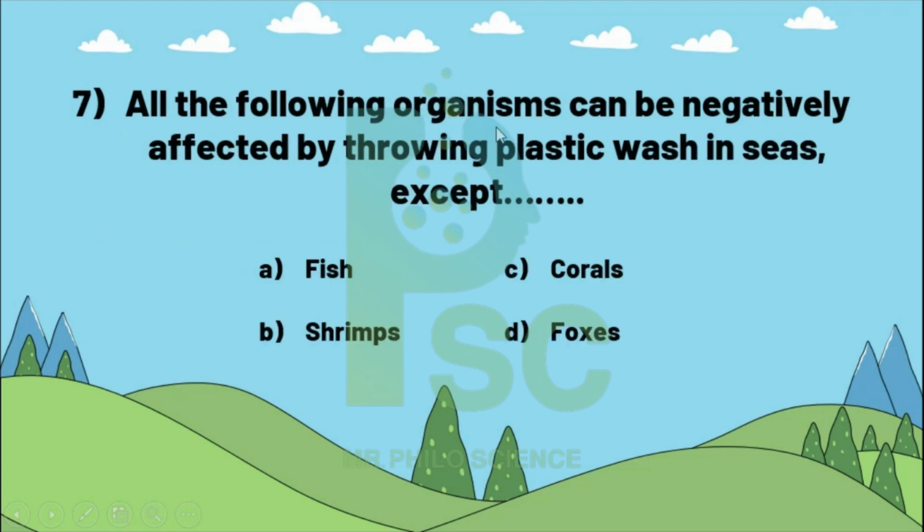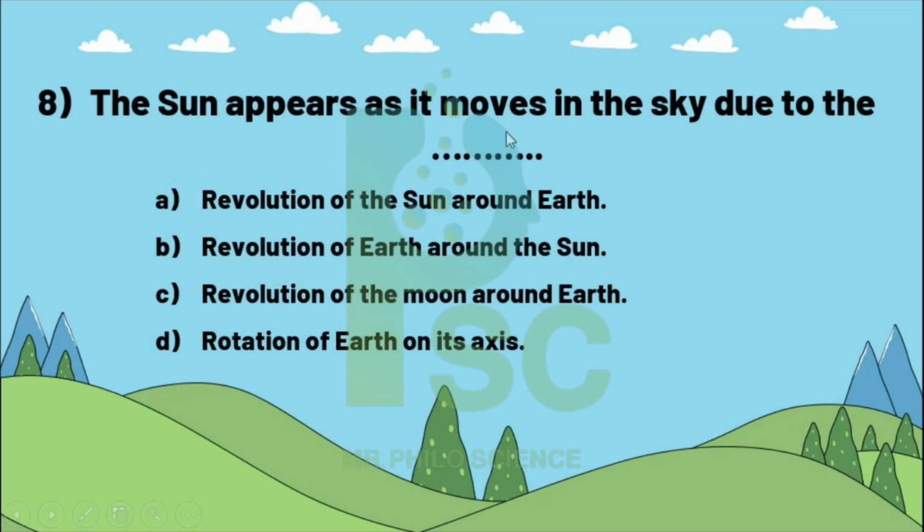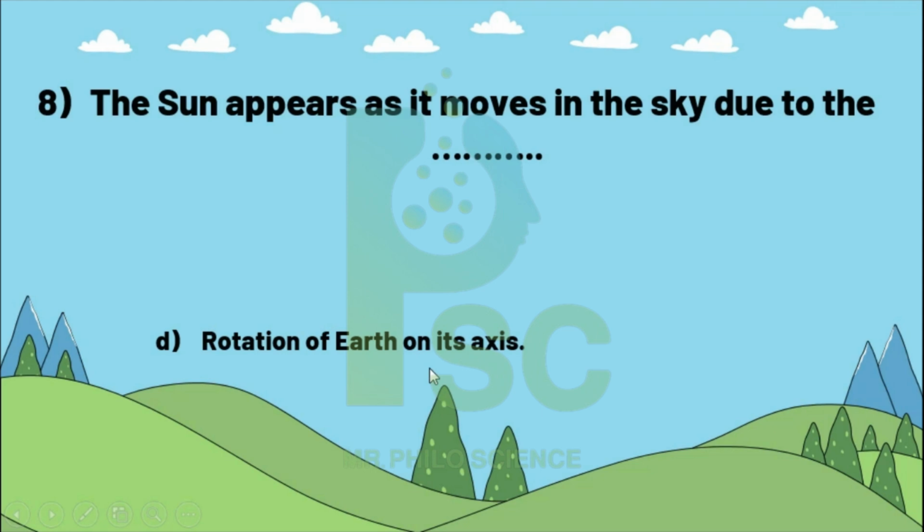7. All the following organisms can be negatively affected by throwing plastic waste in the sea except fish, coral, shrimps, or foxes. Of course the answer is foxes, because foxes don't live in the water. Number 8. The sun appears to move in the sky due to revolution of the sun around the earth, revolution of the earth around the sun, revolution of the moon around the earth, or rotation of the earth on its axis. When I ask you why the sun or a star appears to move, you say due to rotation of the earth on its axis.